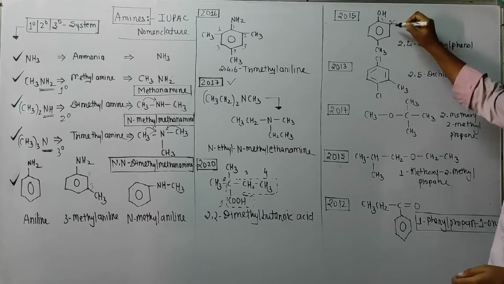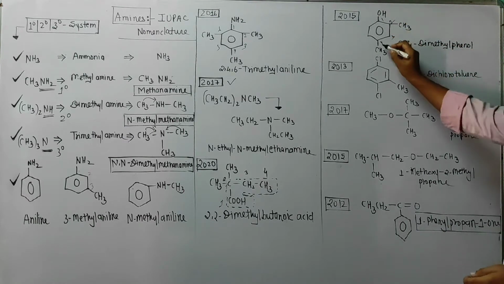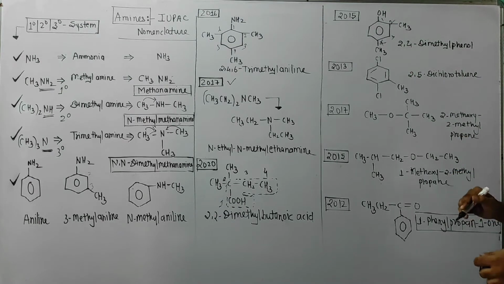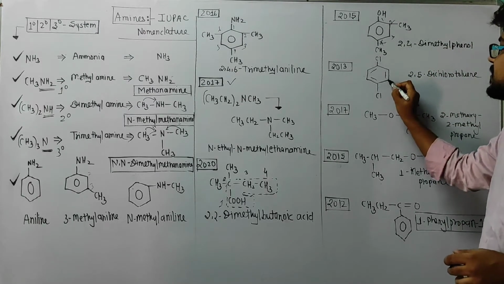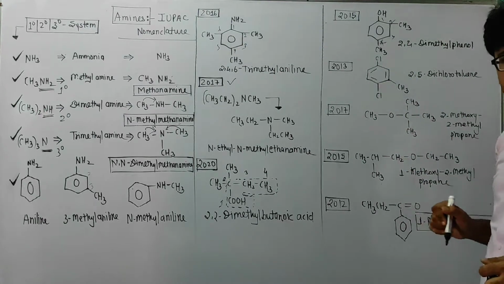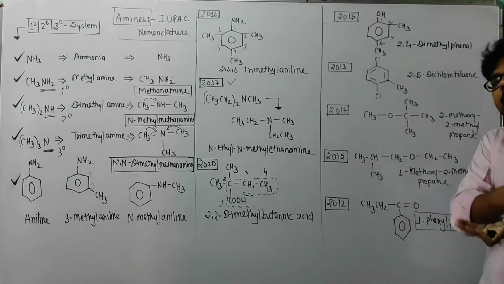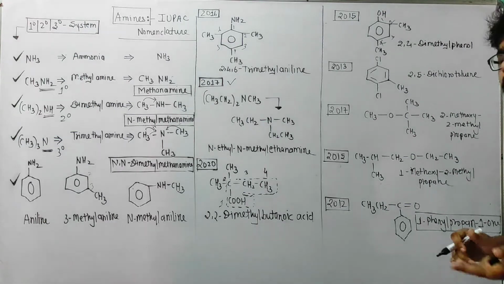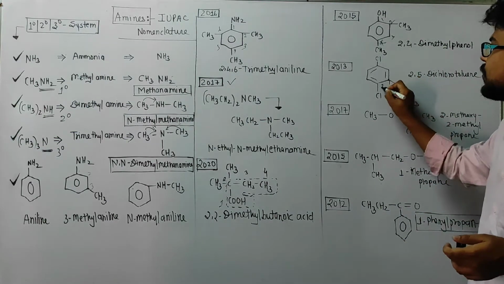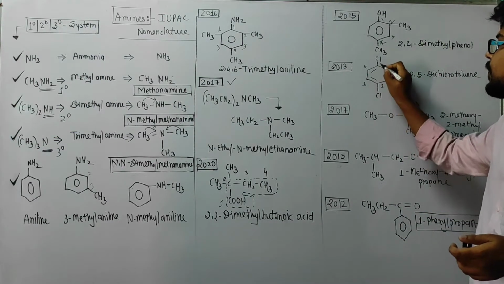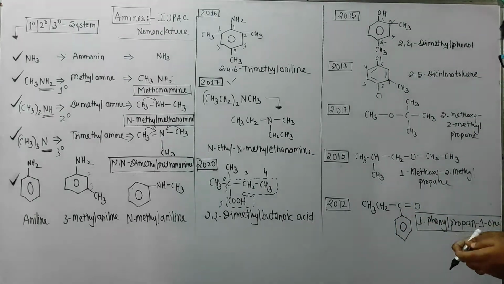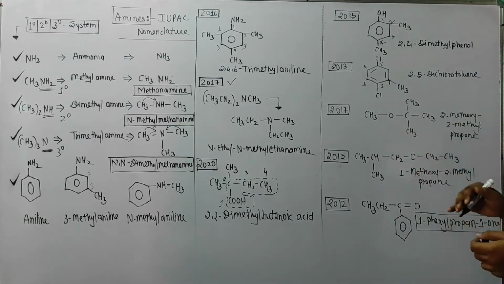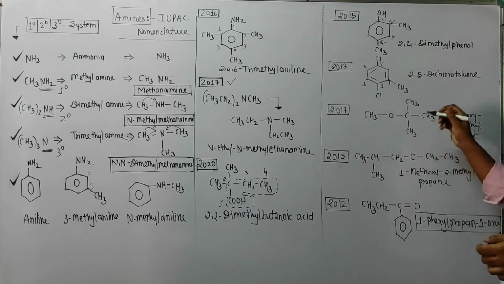For this, one is phenol. So 1, 2, 3, 4. 2,4-dimethyl phenol. Here what? 2,5-dichlorotoluene. Why? Because this group is known as toluene. When a CH3 group is attached with a benzene ring, it is toluene, nothing but that. So 1, 2, 3, 4, 5. We can write 2,5-dichlorotoluene also, no problem.